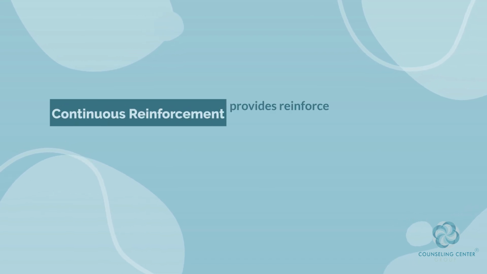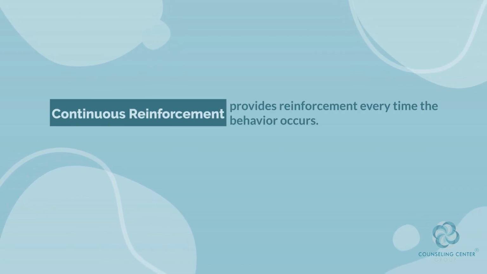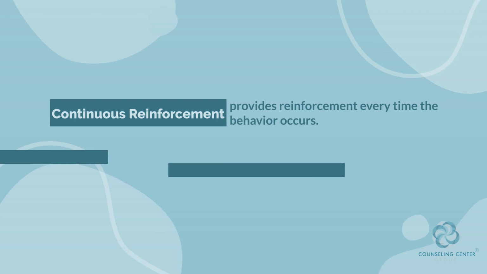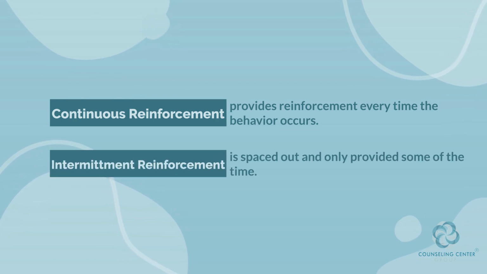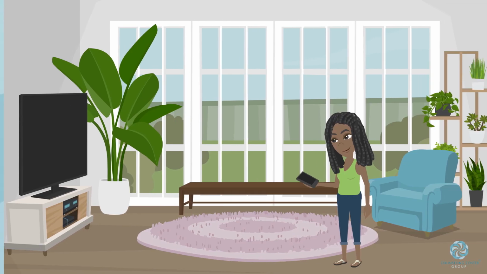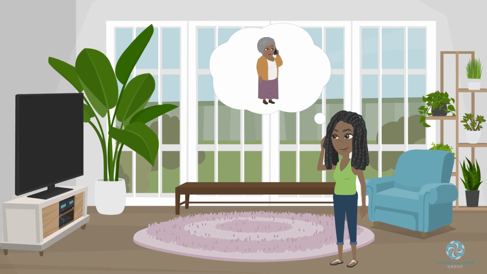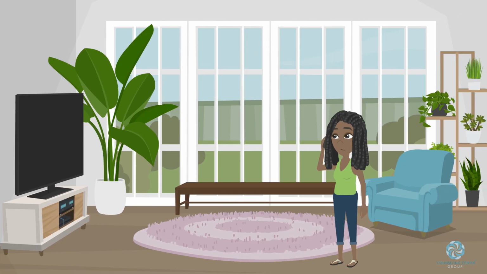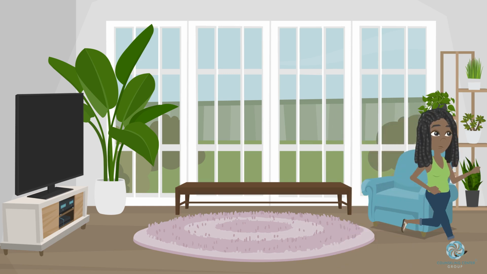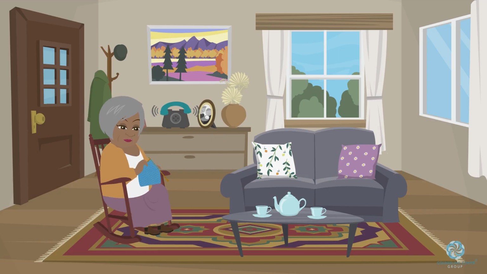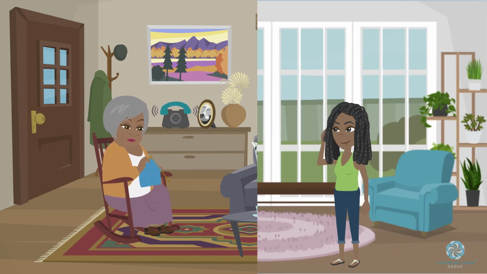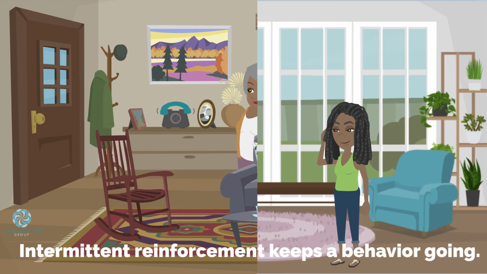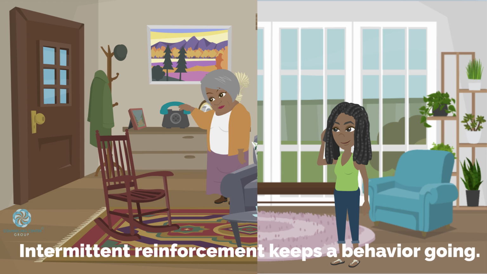Continuous reinforcement provides a reinforcement every time the behavior occurs. Intermittent reinforcement is spaced out and only provided some of the time. For example, if your mother always answers the phone but does not today, you may drop everything and run over to her home. If she only intermittently picks up the phone, you may keep calling her for several days. Intermittent reinforcement is extremely effective and often will keep a behavior going.